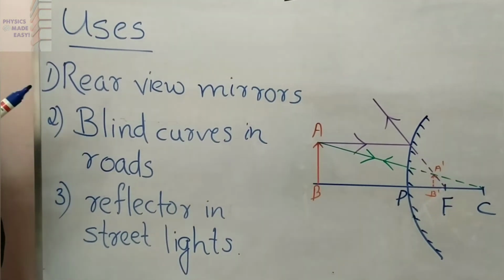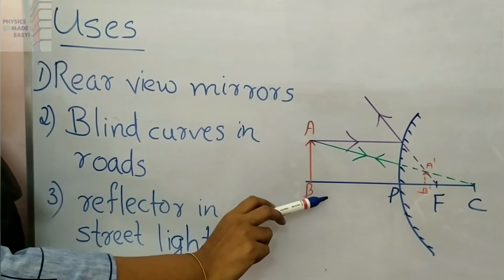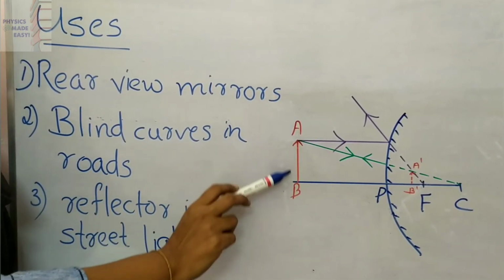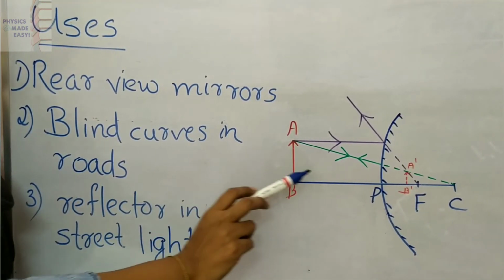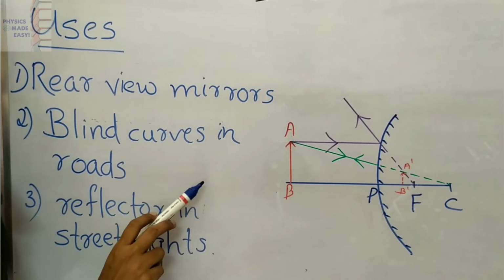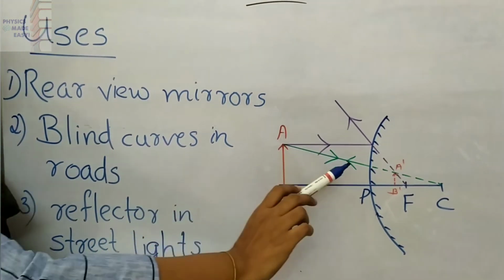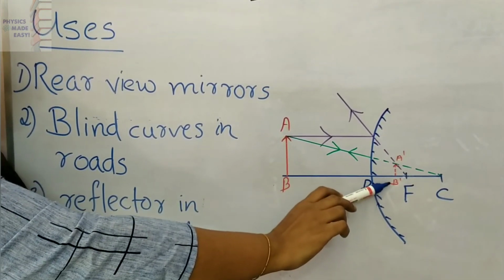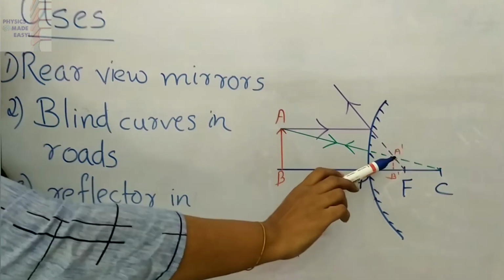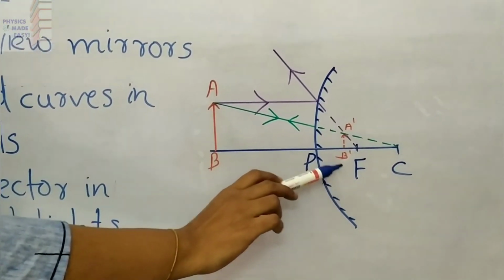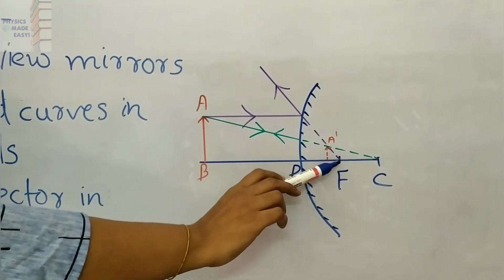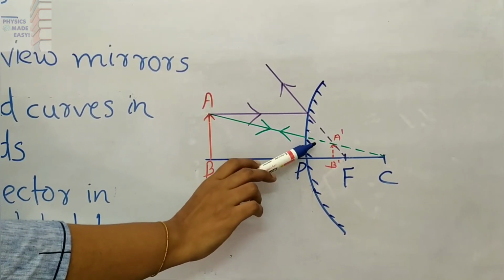Why they are used like this, this is the reason. You can see here it is the object. Here the object is between pole and infinity of the convex mirror. Anywhere, you can see here we are getting a diminished, virtual and erect image between pole and focus of this convex mirror.